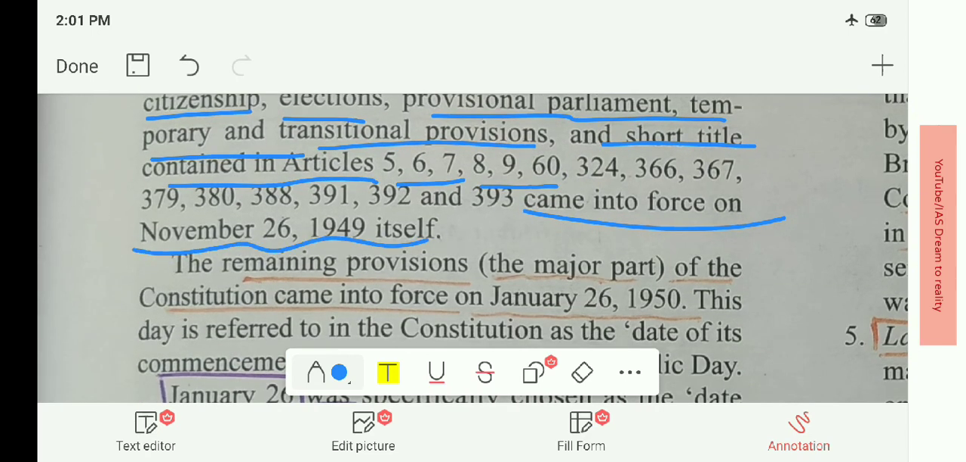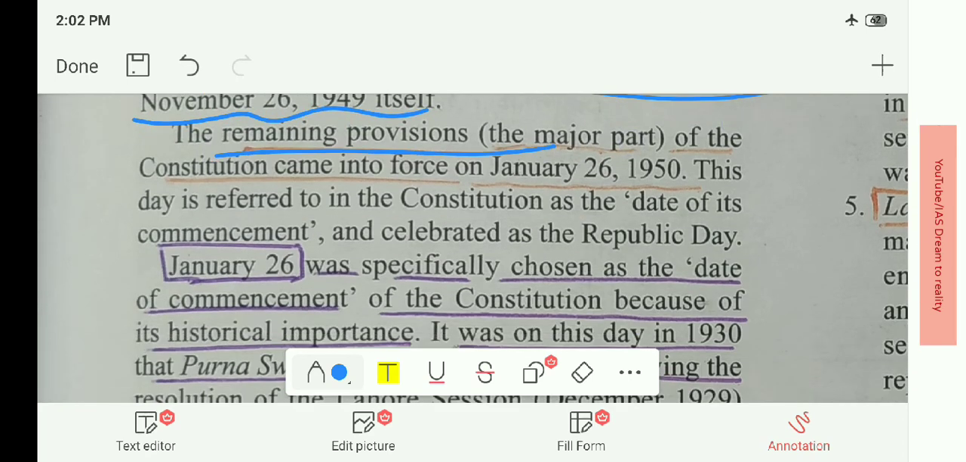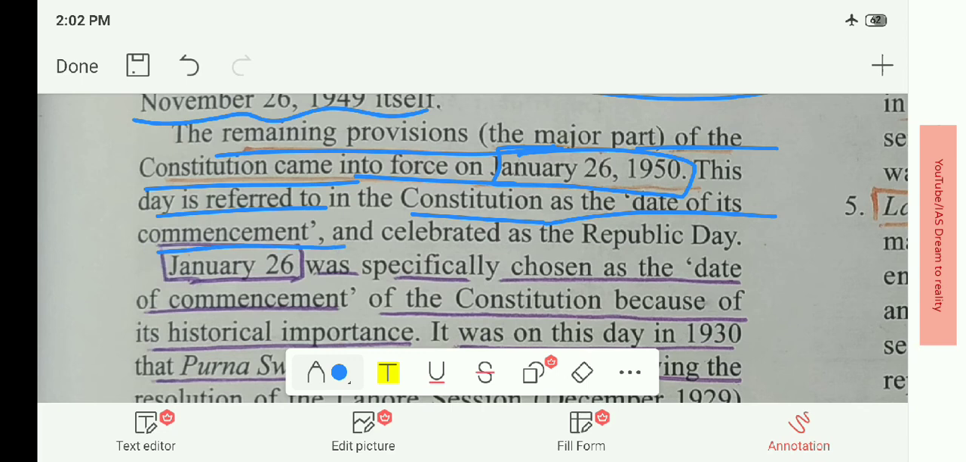That means when the constitution was adopted, it was not completely enforced. Some of the parts came into enforcement, but the complete constitution was not enforced on November 26, 1949. The remaining provisions of the constitution came into force on January 26, 1950. On January 26, 1950, the complete constitution came into force. This day is referred to in the constitution as the date of its commencement and is celebrated as Republic Day.